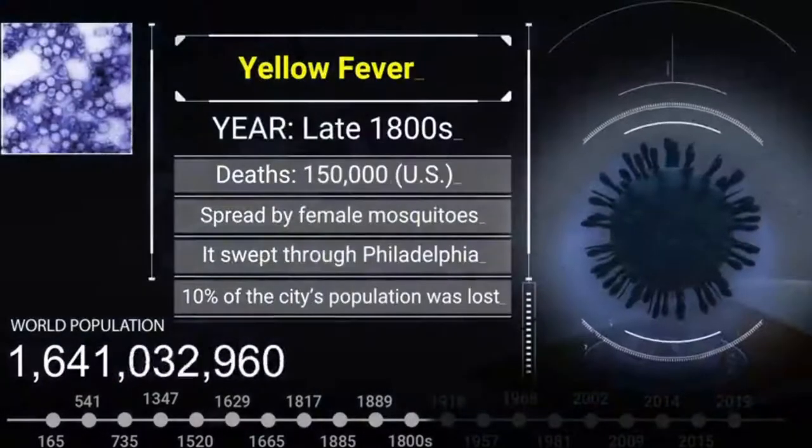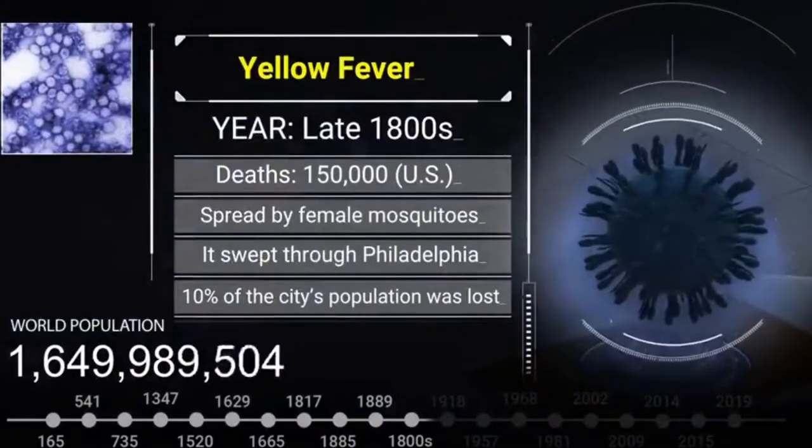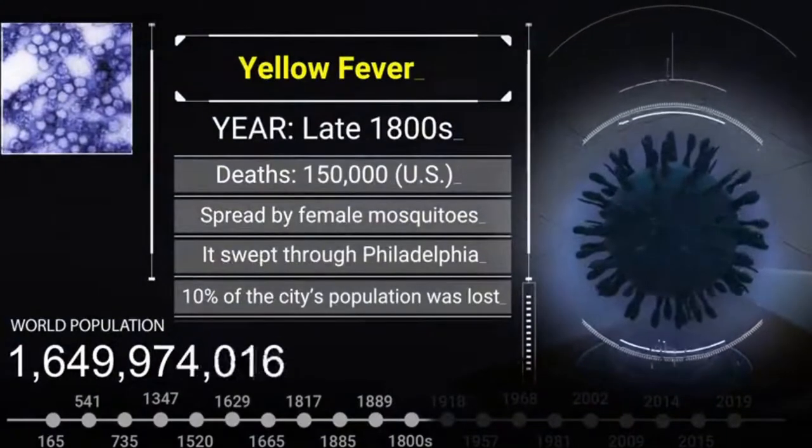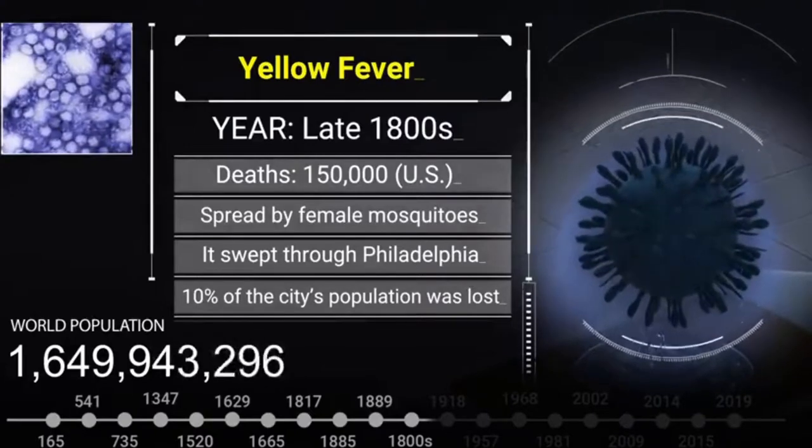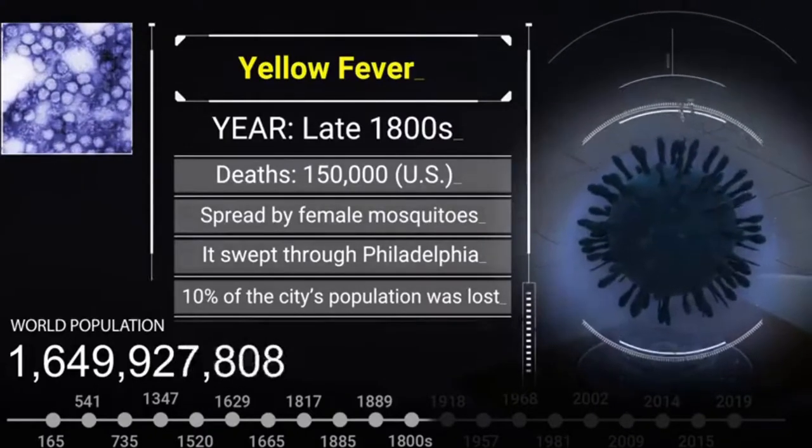Yellow fever, late 1800s. That's 150,000 in the US. Spread by female mosquitoes. It swept through Philadelphia. 10% of the city's population was lost.